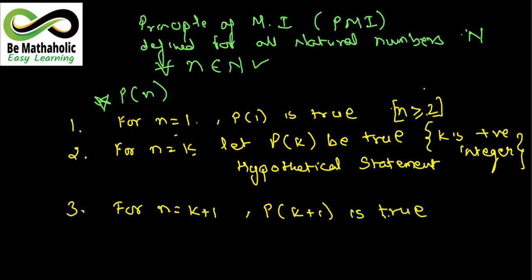That means what, children? That when P(k), after putting this and assuming it to be a true statement, we have to make use of this statement, that is n equal to k. P(k) का हम use करेंगे and we'll prove that n equal to k plus 1 के लिए भी वो value true रहेगी. k के लिए true है तो k plus 1 के लिए भी वो true होगी, right, where k is a positive integer. So without wasting time, let's take one example.